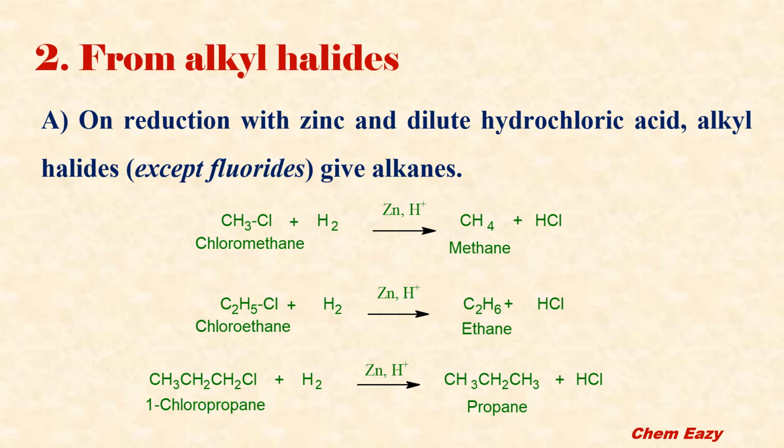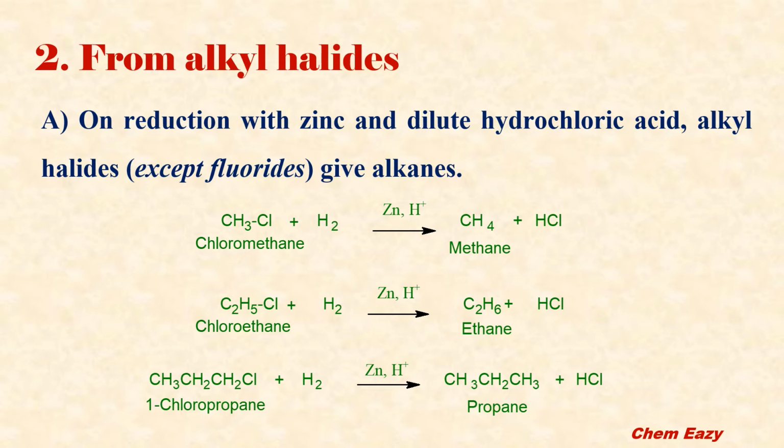Second method is preparation of alkanes from alkyl halides. From alkyl halide there are two ways to prepare alkanes. In one of the ways, alkyl halides on reduction with zinc and hydrochloric acid, that is dilute hydrochloric acid, we can get alkanes. For alkyl halides, we can use alkyl chloride, alkyl bromide and alkyl iodide also, but alkyl fluorides are not suitable for this method.